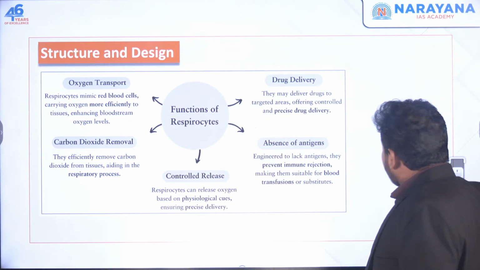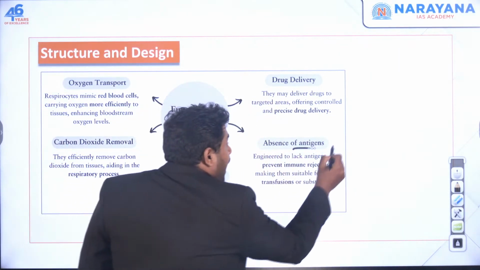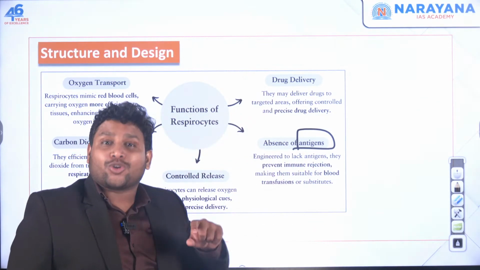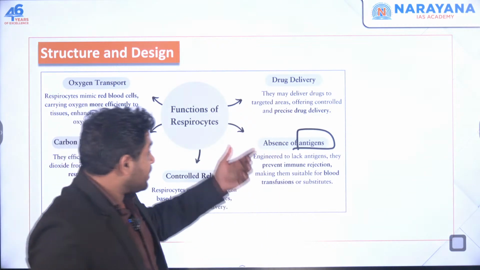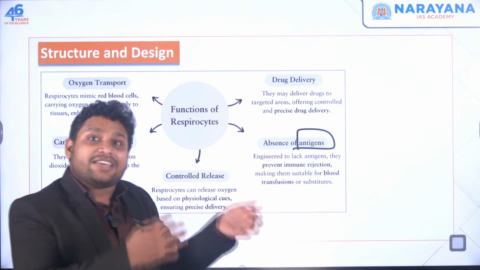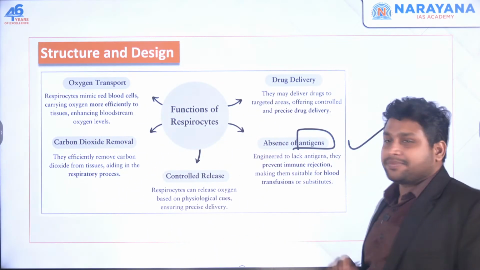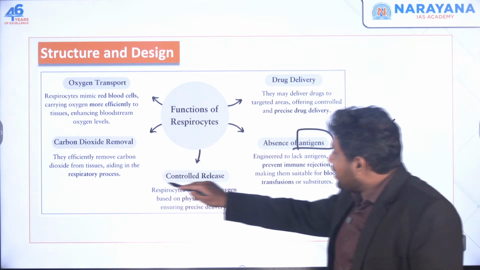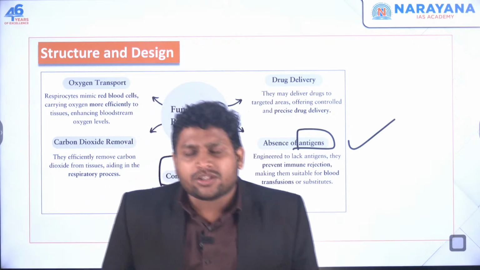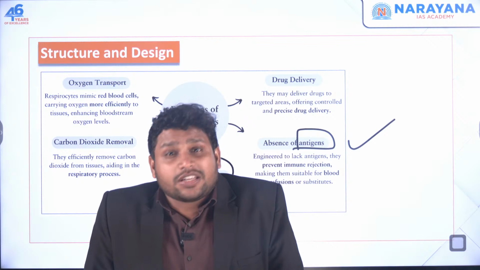Now I'm saying when you are making this artificial red blood cell, it does not have any antigen as such. So just like your O blood group, which is a universal donor, this respirocyte is also a universal donor. Anyone can take this because it has no antigen, so your body will accept it. Okay. And there's something called controlled release. That means it is not going to release oxygen to every part of the body at any point of time. It is very smart.